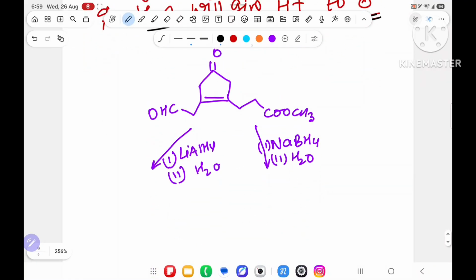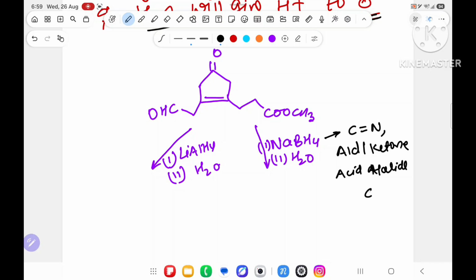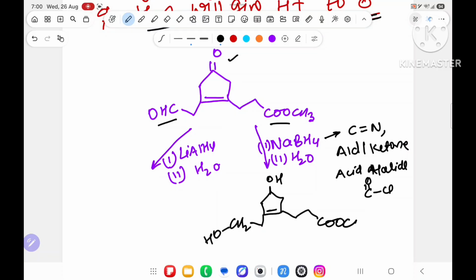Now, next question. I have told you that NaBH4 can reduce only C double bond O, aldehyde, ketone and acid halide. Rather than that, it will not reduce anything. So over here, aldehyde, yes, it will reduce to alcohol. Alkene, no one will talk. It will become alcohol. Aldehyde here, yes, it will also become alcohol, CH2OH. Ester is there. No touching, sir. No touching. It will be as it is.